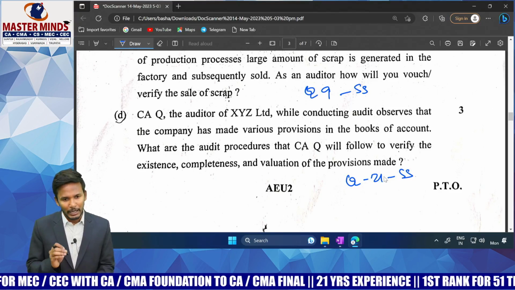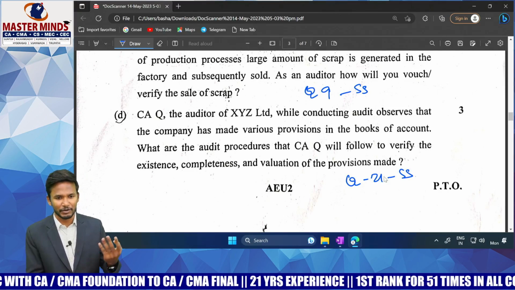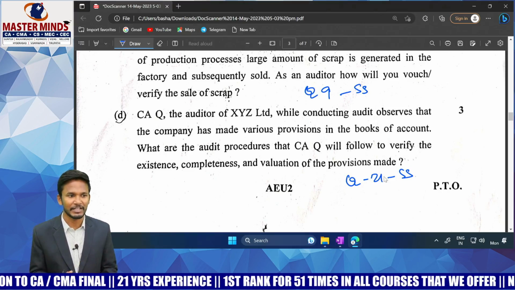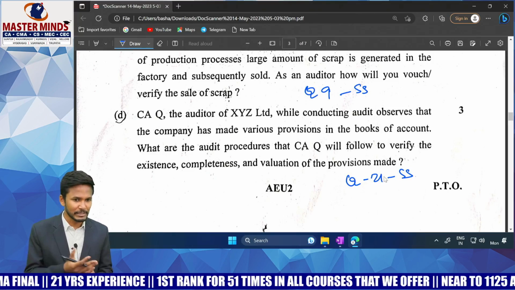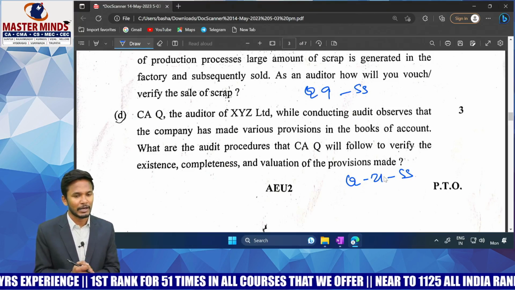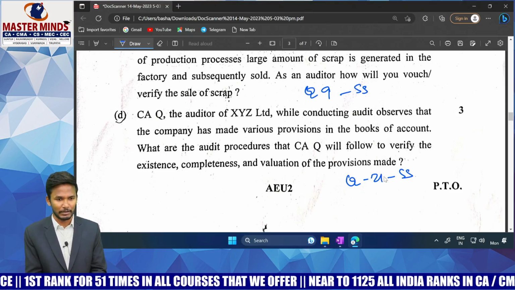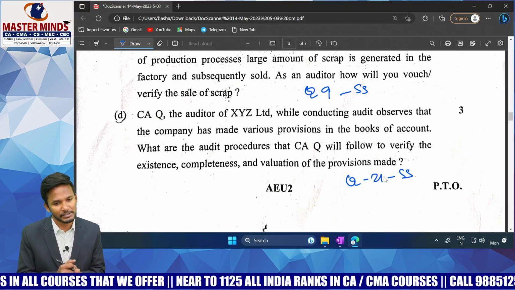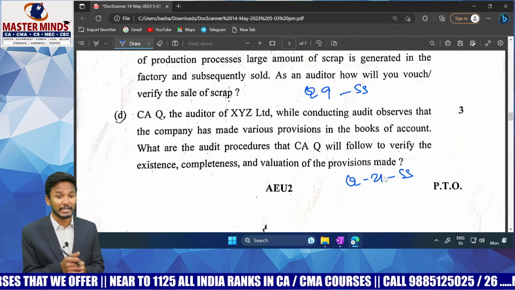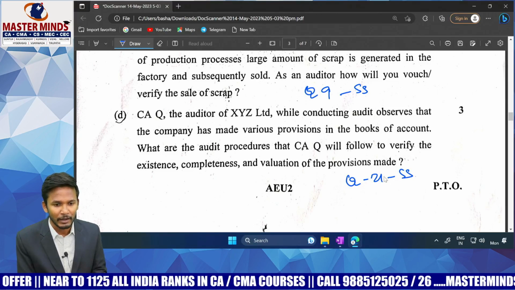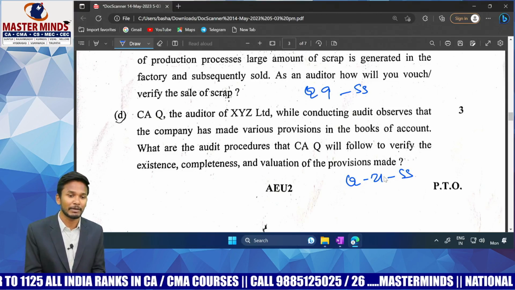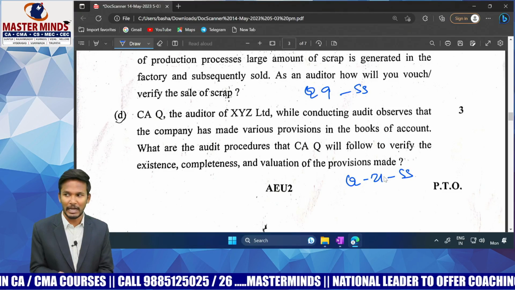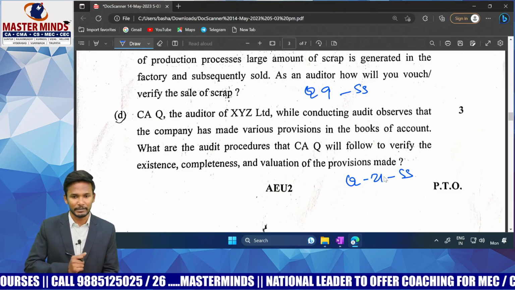Okay. How to verify provisions? Very simple. First of all, obtain a list of obligations from the company. Check whether all the obligations are covered as a provision. Then check whether you can analyze and examine that. If you could examine, well and good. If you could not examine, check whether any management expert opinion or report is there. If that is there, check first of all whether the management expert is a reliable person, his competence is good, he has good knowledge. If you have any prior experience, use that. Or think whether there is any requirement of going for an auditor's expert. If you are going for an auditor's expert, check his competence, any previous relationship, and his qualification.